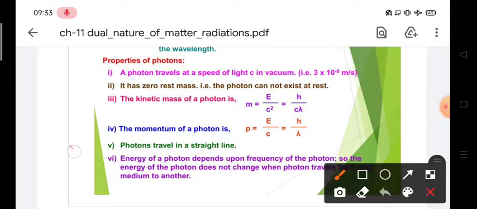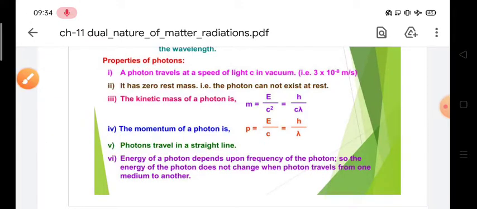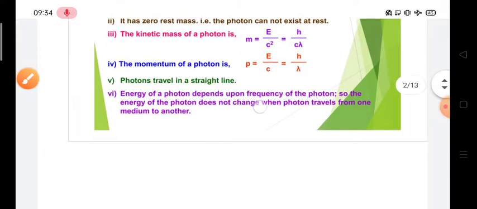Property number 5 says that photons travel in a straight line. Because the ray that is coming out of the source is moving in a straight line, we can say that photons are actually moving in a straight line. Okay, next property is what? That is property number 6.